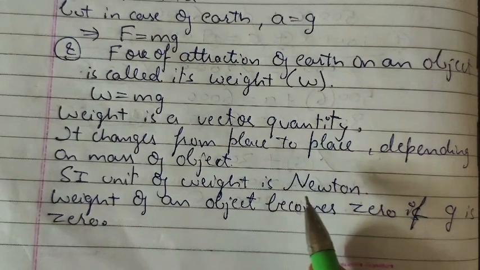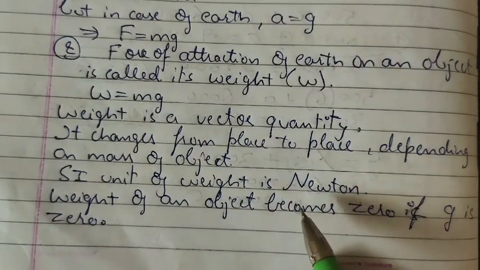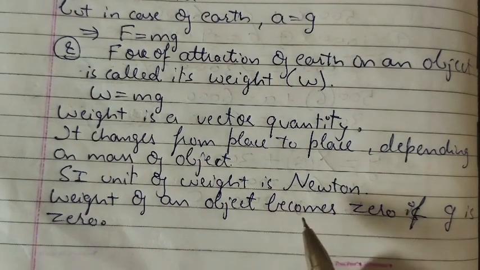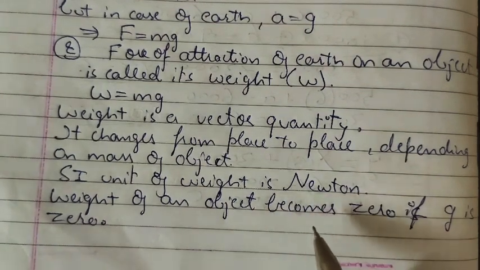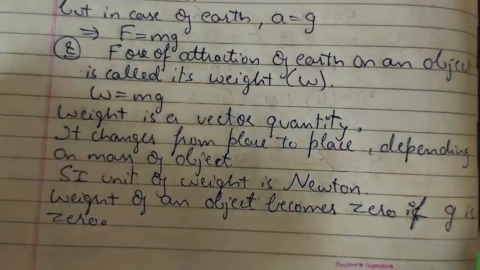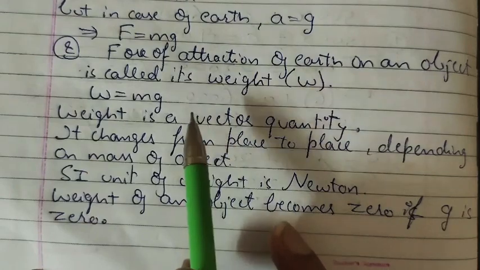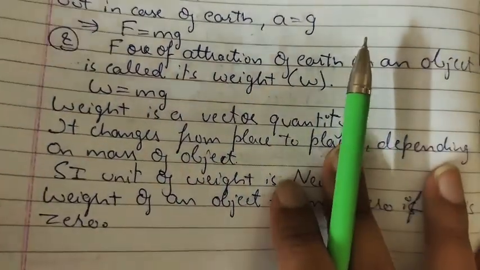The SI unit of weight is Newton. If someone says his weight is 70 kg, that is not possible. His weight is 70 Newton. His mass may be in terms of kg, but weight is in Newton. Weight of an object becomes zero if g is zero. If somewhere gravity is zero, then his weight can also become zero. But mass can never be zero, right?